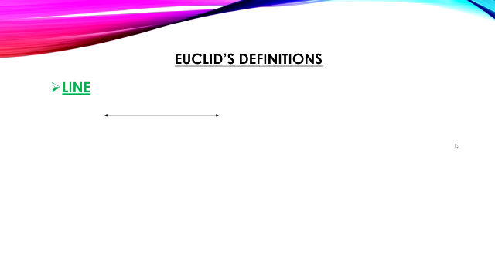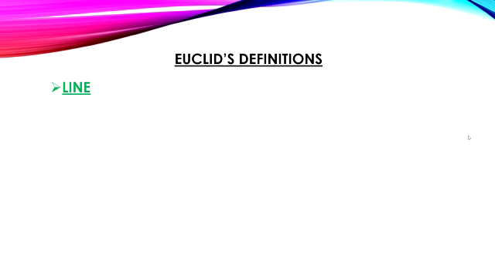The next definition was line. Again, in this slide, we are going to observe three different lines. Again, my question is, are these three shapes lines? If your answer again was yes, just consider what is the definition given by Euclid about a line. A line is breadthless length.